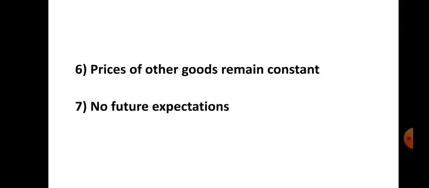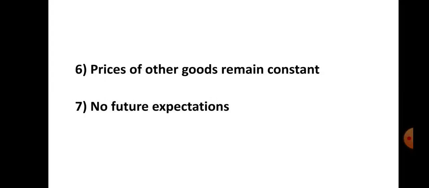Next assumption under the law of supply is prices of other goods remain constant. Prices of other goods are assumed to remain constant. If they change, the law of supply may not hold true because producers may transfer resources to other products. For example, if the price of wheat rises and price of rice remains constant, then producers will think of producing more wheat. This will affect the supply of rice. So prices of other goods remaining constant is an assumption under the law of supply.